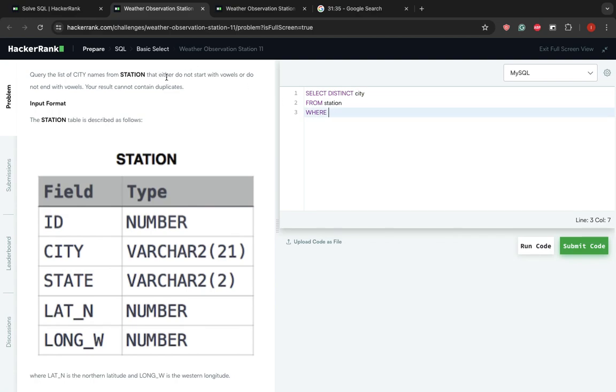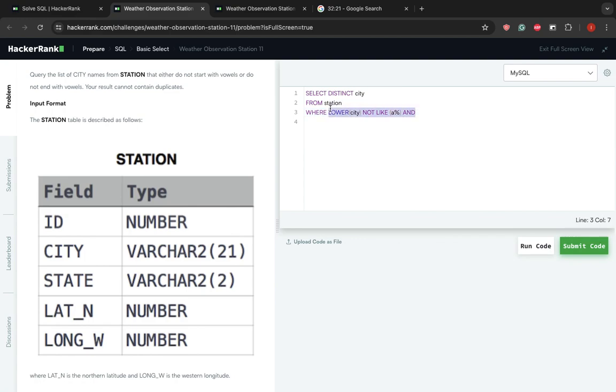And here we're going to say do not start with vowels or do not end with vowels. So the way that I like to do this is I like to use lower. So we're going to pass all the city names, make it lower, and then we're going to say not like, and then we're going to start with does not start with vowels. So I'm going to do A,